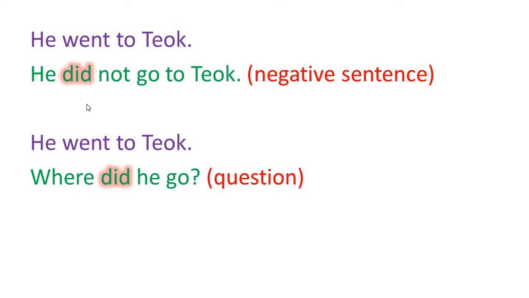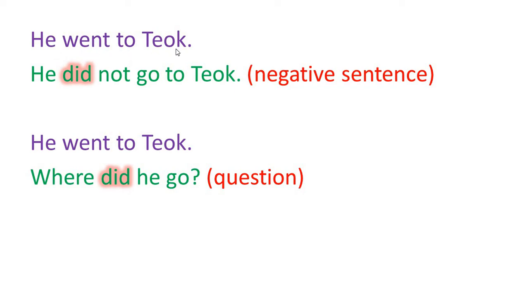Here we use did. Here we use did, and with the original form of the verb. Okay. For negative, what are we using? What word do we use? No or not. Isn't it? So this not is for negative, and for negative what do we do? We use did and the base form of the verb. Now you see the example.